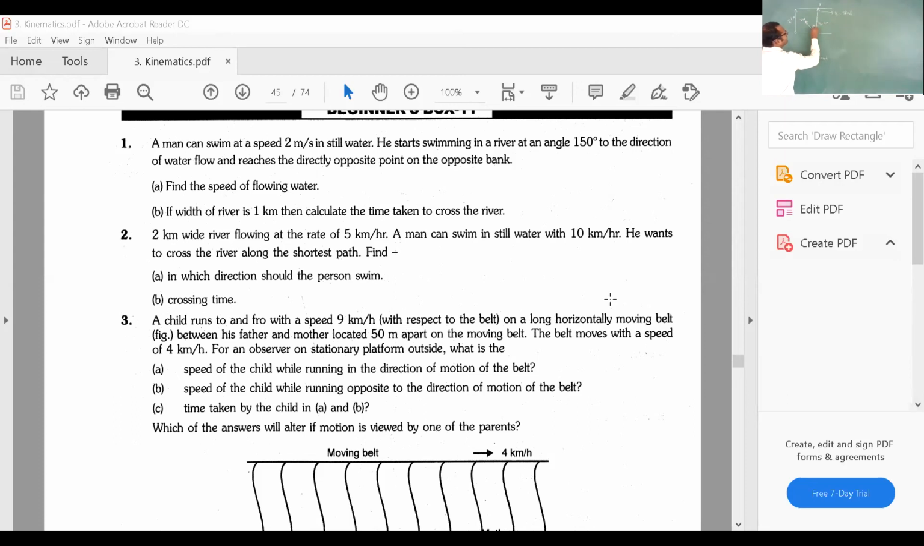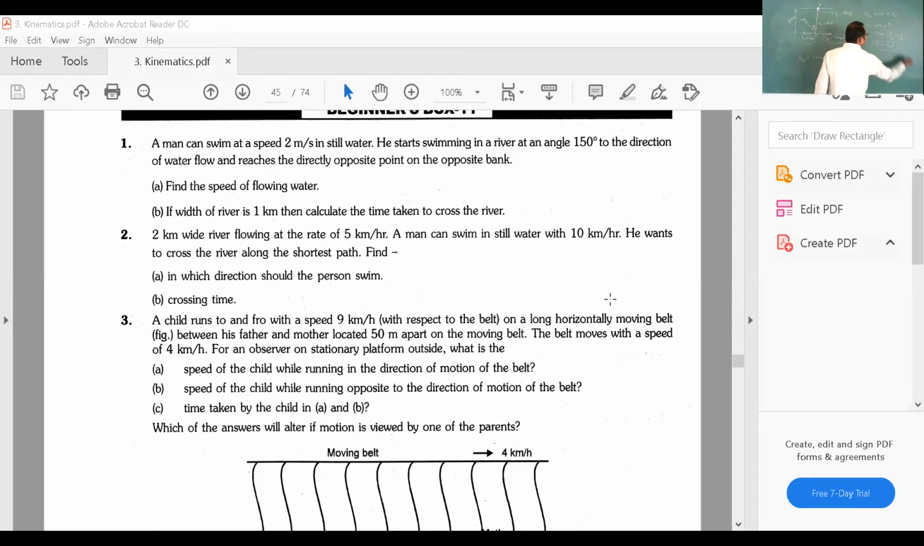VSR sin theta, because he has to reach the exactly opposite point. These two velocities should be equal. Means VSR sin theta should be equal to VR. VSR is given 10, so sin theta should be equal to VR given 5. So sin theta is equal to 5 by 10, nothing but 1 by 2. Theta is equal to 30 degrees.